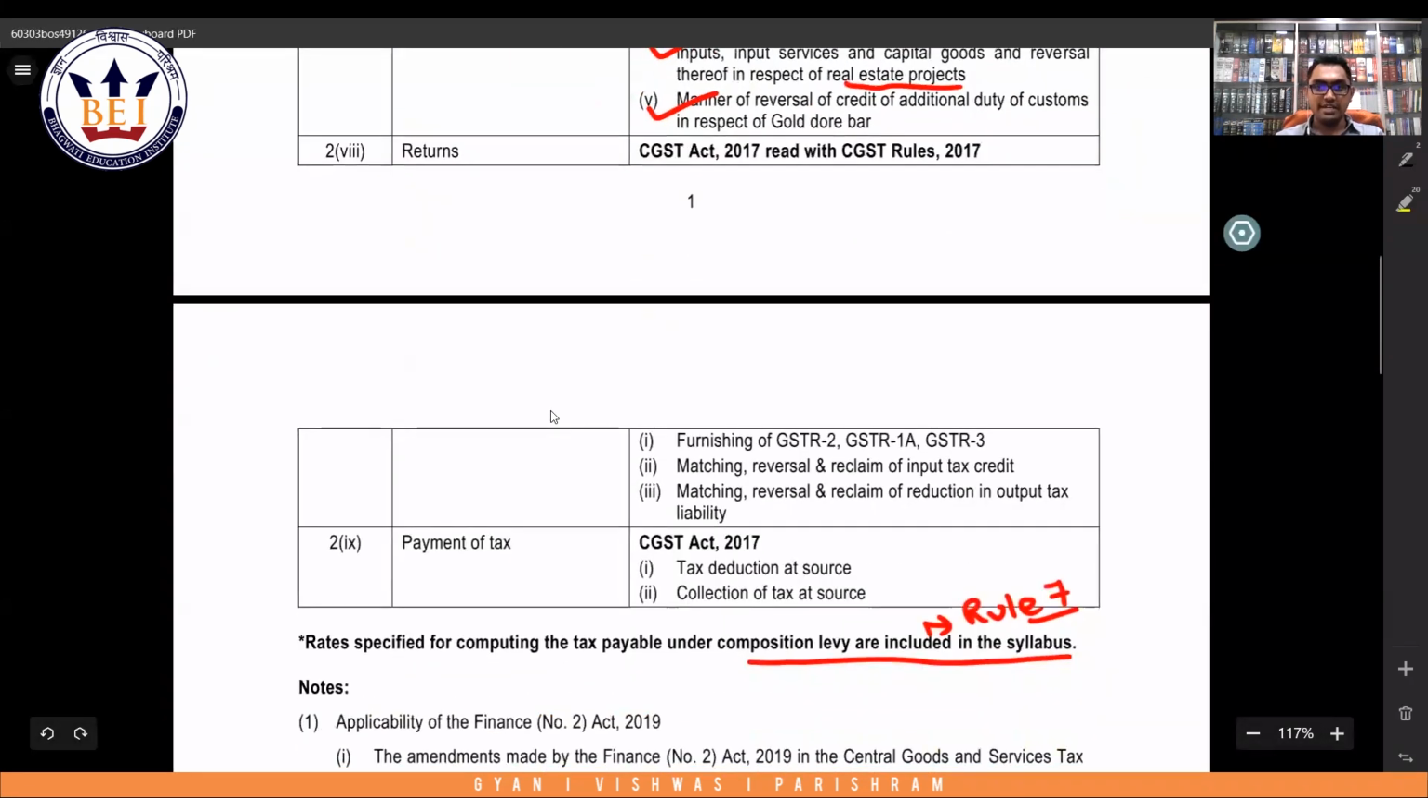With respect to returns, return chapter, GSTR 2, GSTR 1A, GSTR 3, all these are not yet notified, so it is not applicable. Matching, mismatching, and claim and reclaim of input tax credit is also not applicable for your syllabus. And with regard to payment of tax, tax deduction at source, tax collection at source, this will be discussed at final level. I hope it is clear to all of you.